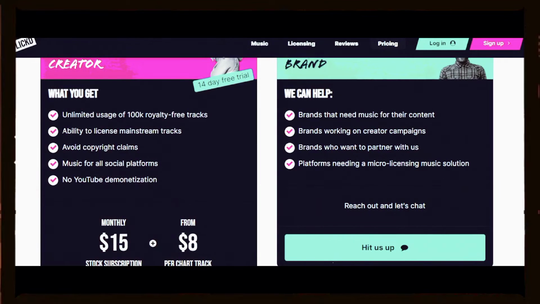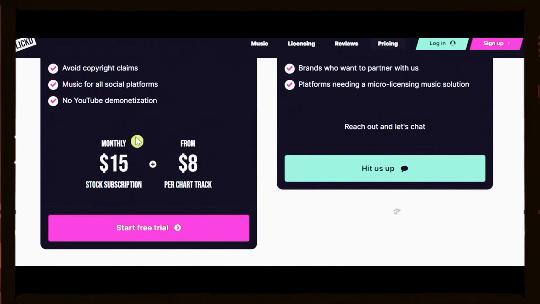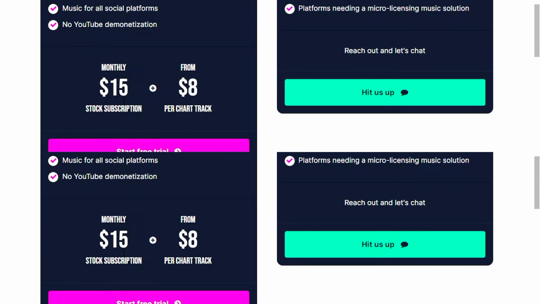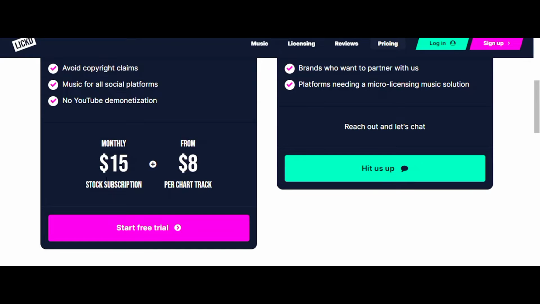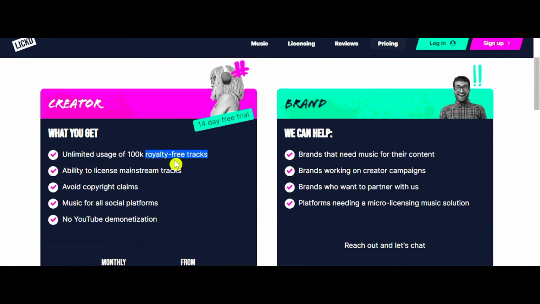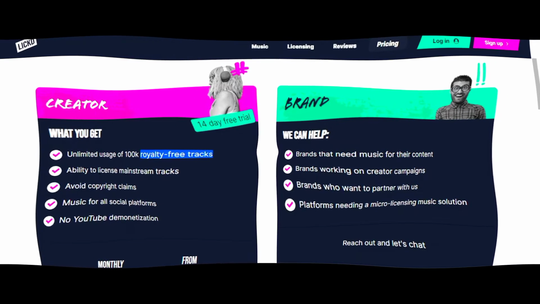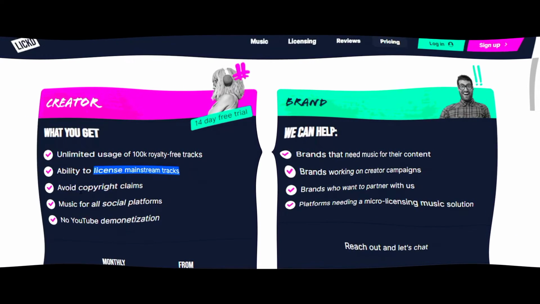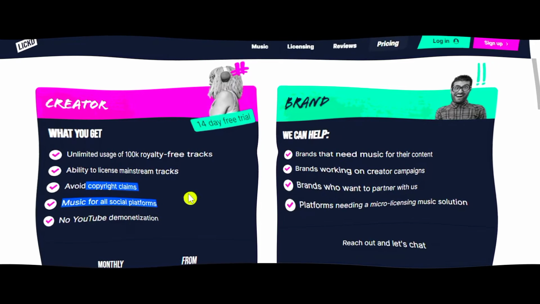Now you can actually see that you can use it 100% free, that is 100% royalty free. Whenever you pay a monthly subscription for this, after that you will be able to use it forever. You do not have to pay anything extra for it, so you get all the licenses and mainstream tracks, and there are going to be no copyright claims.